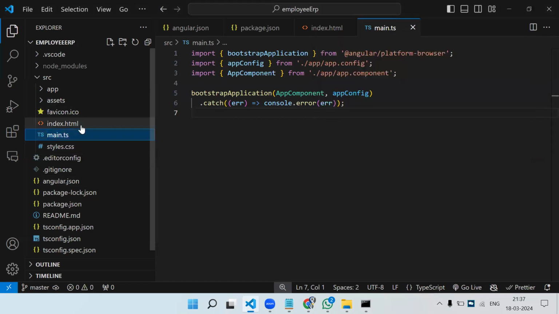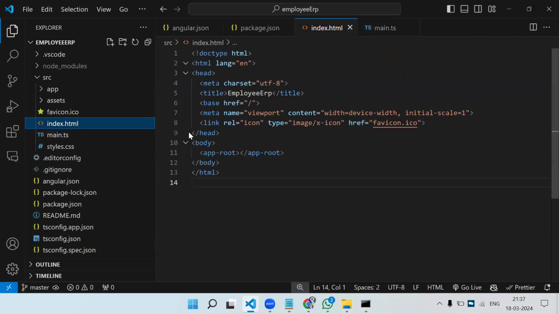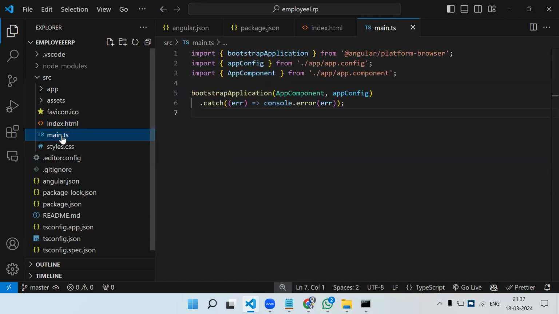So inside the SRC folder, two files are important. The HTML file, we don't touch this index file. It just serves the purpose of our single page application. Then main.ts, we normally don't touch this either. Only when we try to create Angular elements and some other things do we touch this file. Otherwise, for a normal project, we don't touch it. These files are just for the project running purpose, and for the interview purpose.